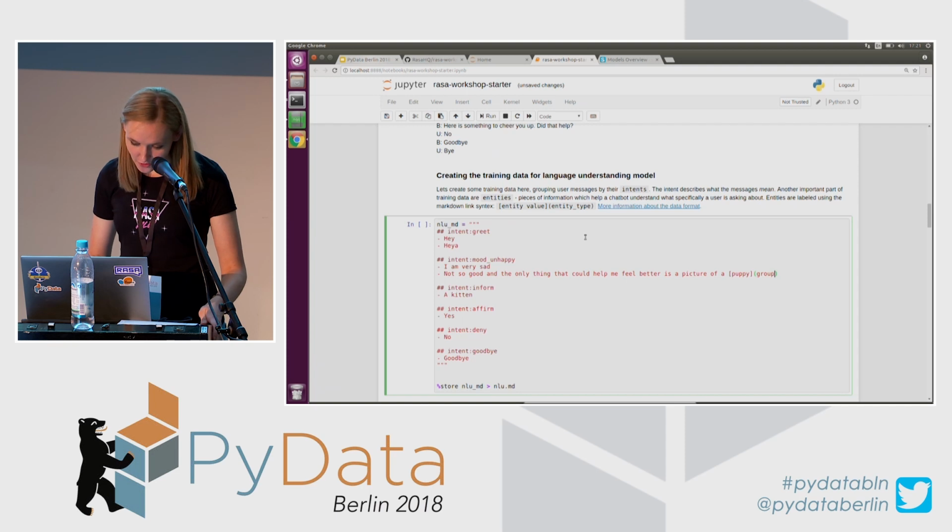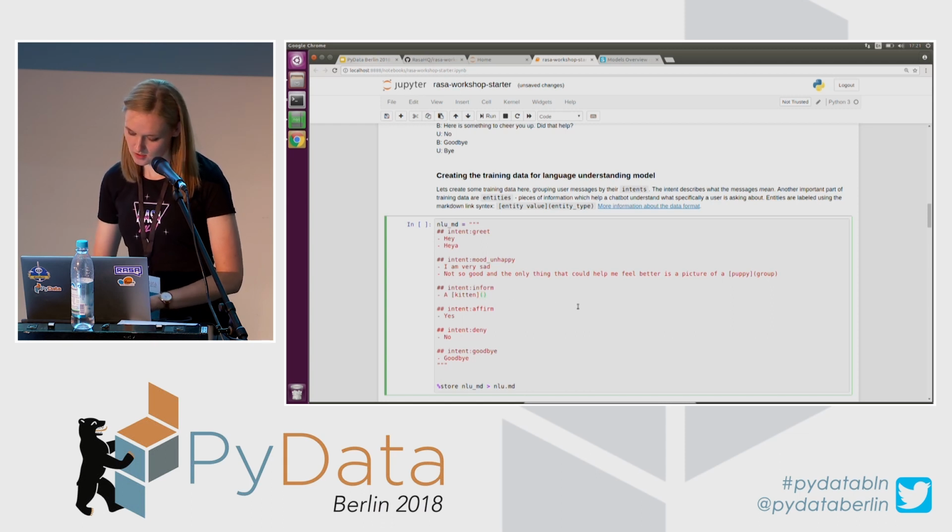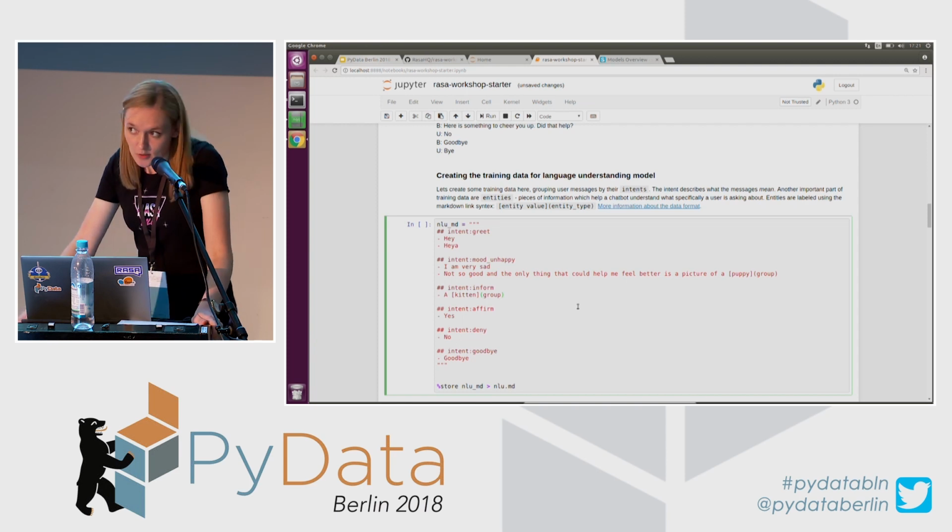The same for this example here. I have a kitten, so it is another training example that a chatbot could use to train entity extraction. So I just do the same. I will label it, and I will provide the name group.